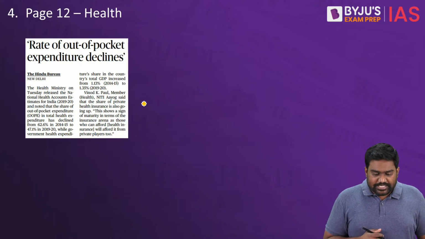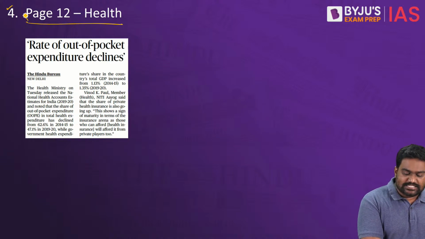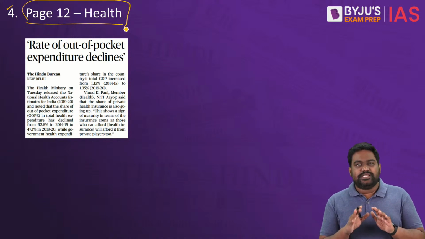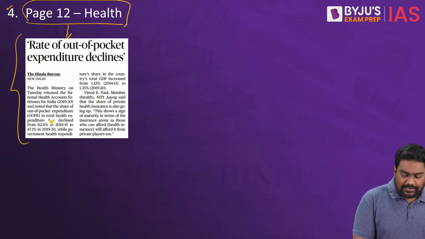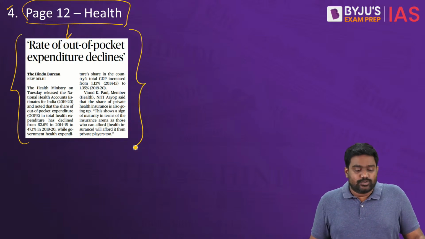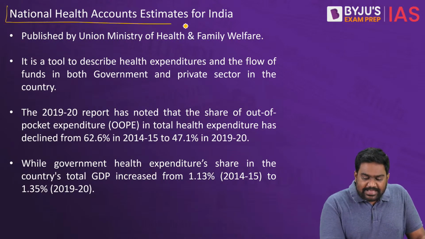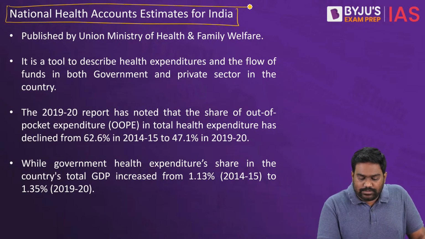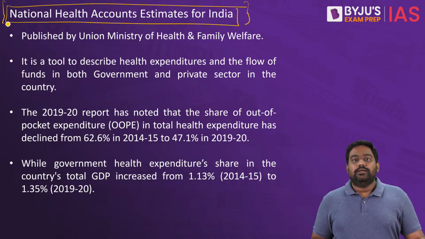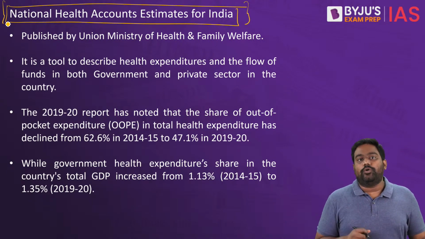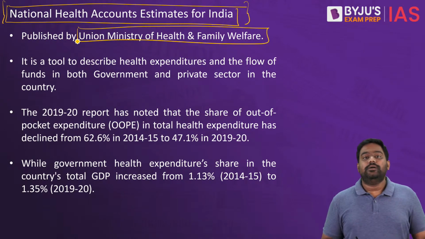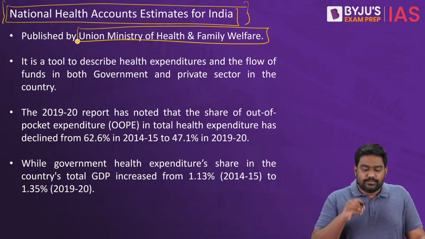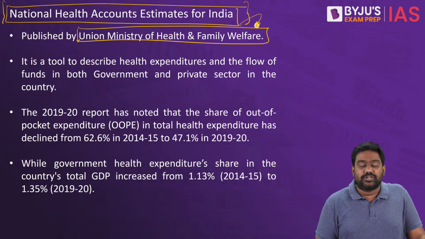All right. So with this, we come to the last part of today's discussion. We have 3 small articles related to prelims. On page number 12, there's one more article related to the healthcare sector. It makes a mention of National Health Account Estimates for India. This is a periodic report which is brought out by the Ministry of Health and Family Welfare. Is that clear? Every year, the Ministry of Health and Family Welfare publishes this report.